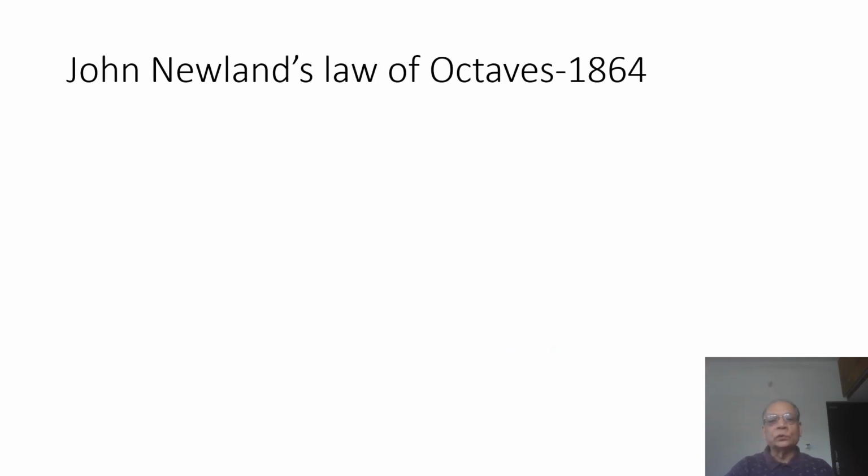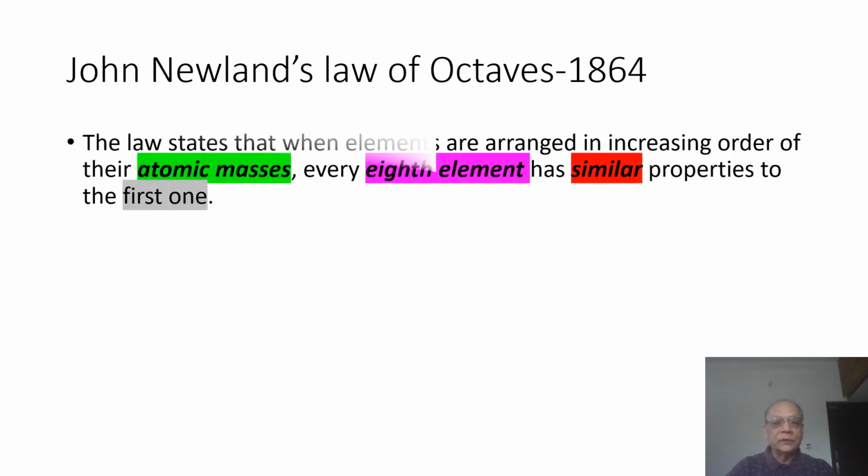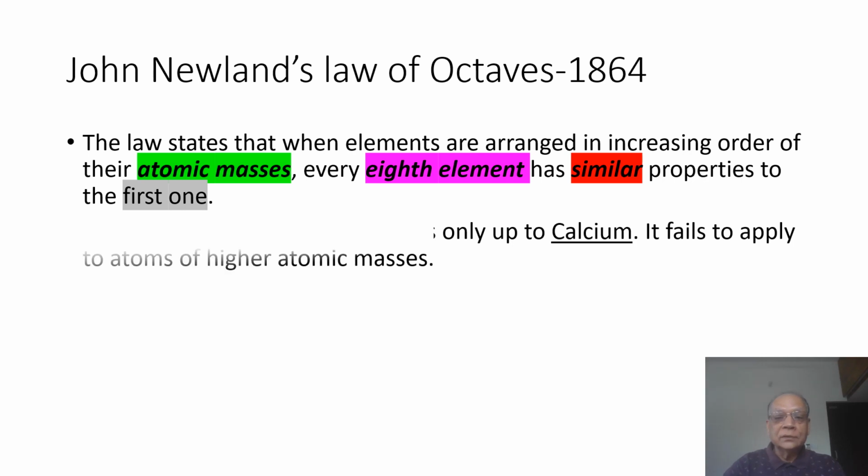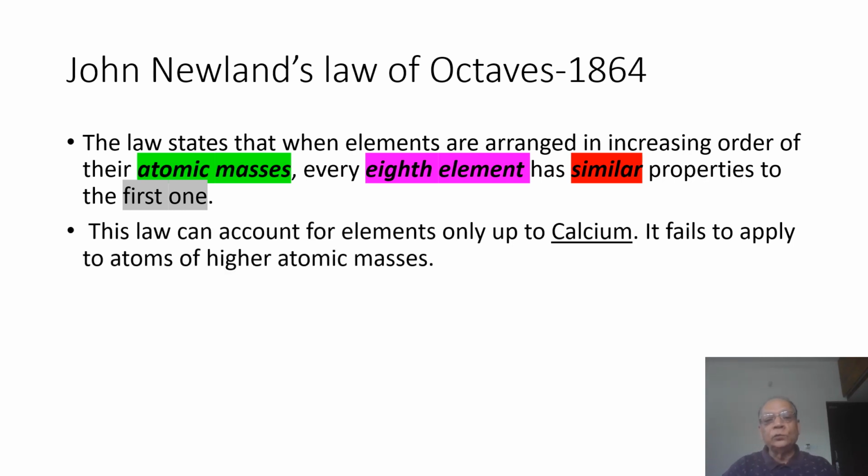John Newlands' Law of Octaves, 1864. He states that when elements are arranged in increasing order of their atomic masses, every 8th element has similar properties to the first one. This law can account for elements only up to calcium. It fails to apply to atoms of higher atomic masses.